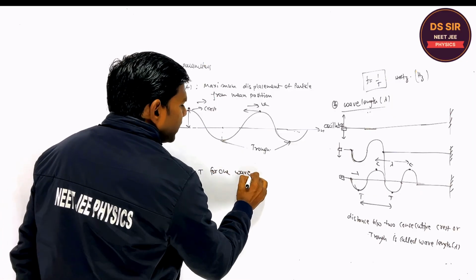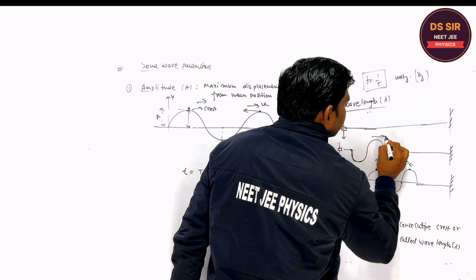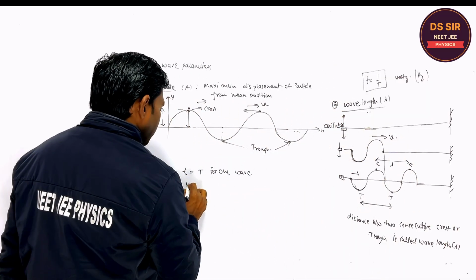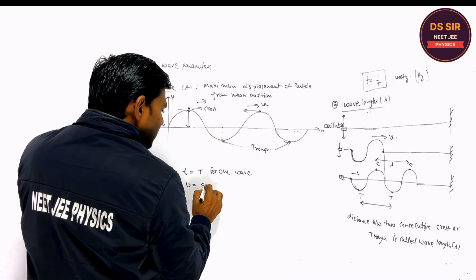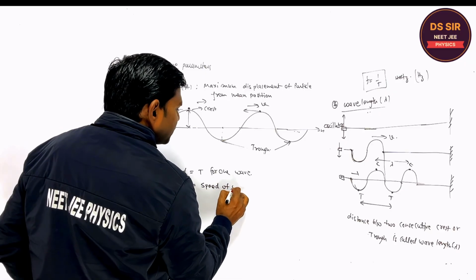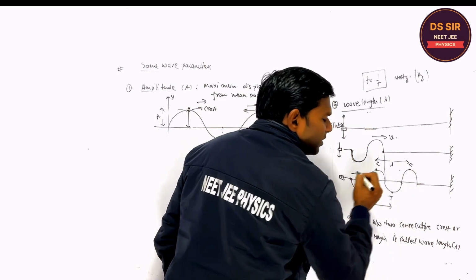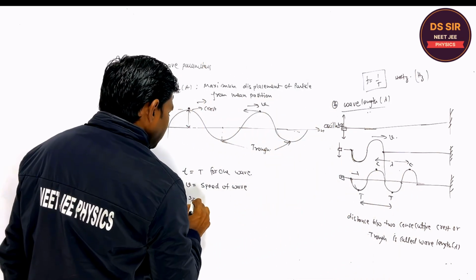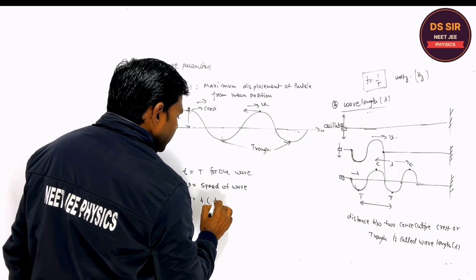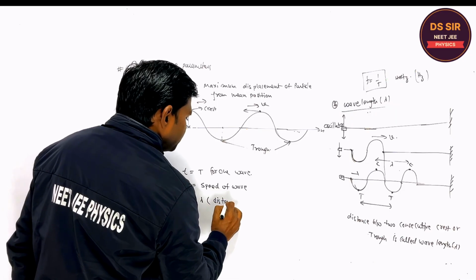One wave moves forward with speed v. V is the speed of the wave, and in one time period, the distance traveled by the wave is nothing but lambda.